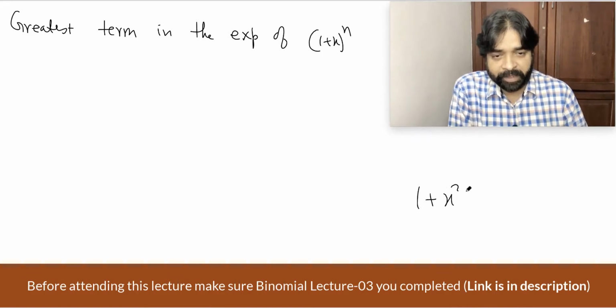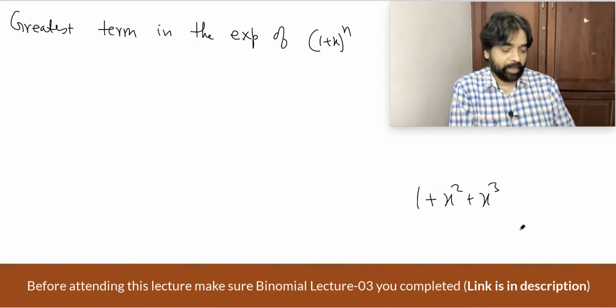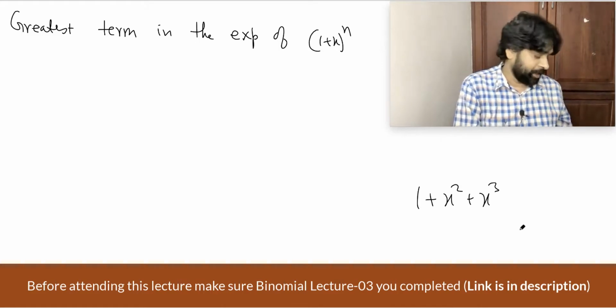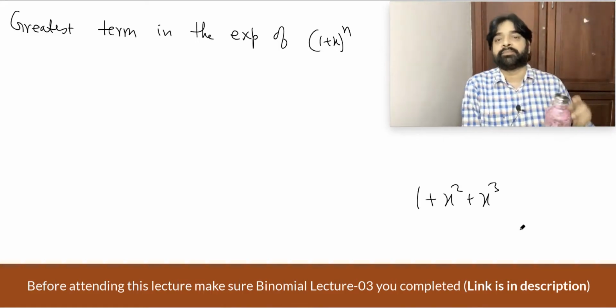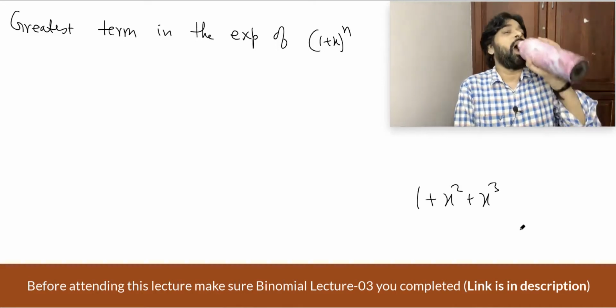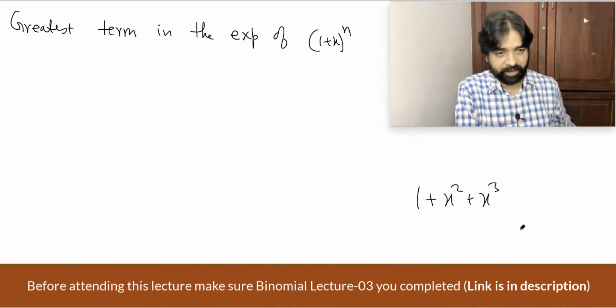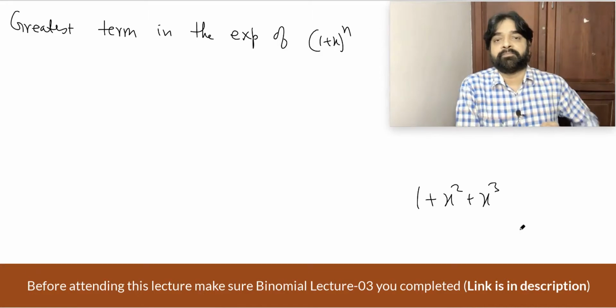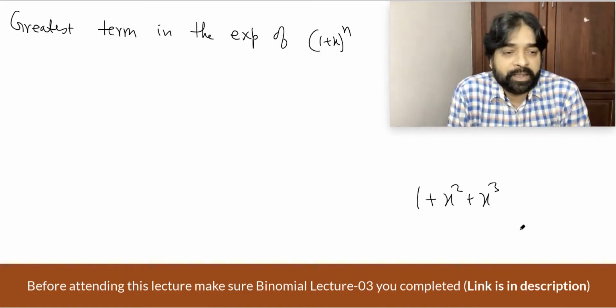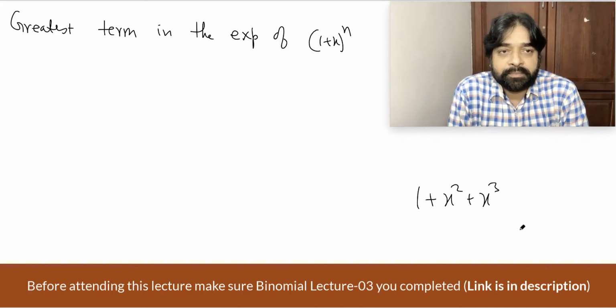If suppose somewhere this is written, 1 plus x plus x square plus x cube, and I ask you a simple question, which is the greatest term, can you tell me? First, second, third, which term is the greatest term? Nobody is able to tell?